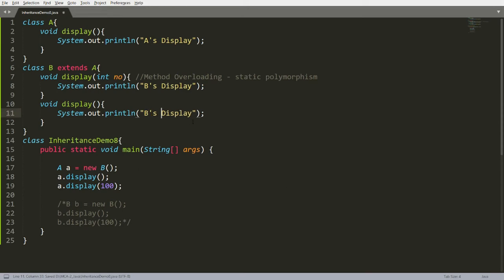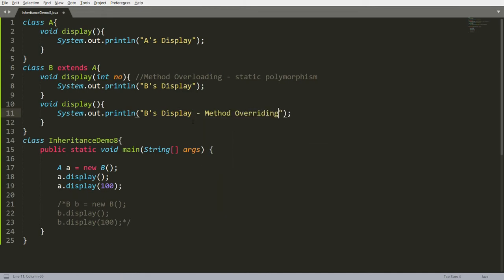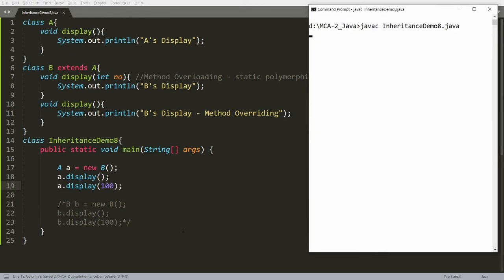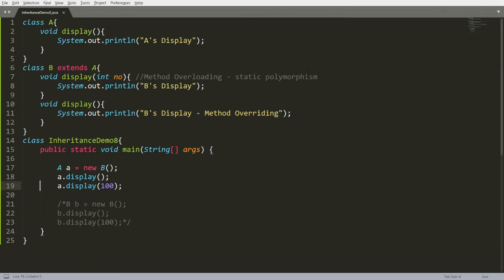Let me write here B's display, and this is method overriding, so you can get the idea that if it is an overridden method, then it is accessible by father. Father cannot access the own property of the child, but father can access the overridden method. Here I cannot access a.display(100). See here, if I compile this, I will get an error at line number 19 because I am passing the argument.